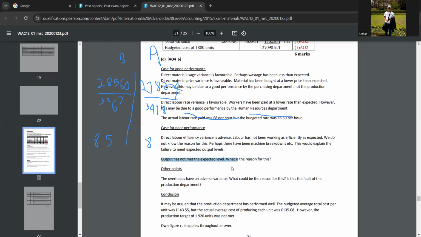Okay. And then you think of another answer and tell me why the output level has not been met. Would we say that there could have been strikes from the laborers? Okay, like a trade union action, maybe. Okay, correct. So you can say this also.